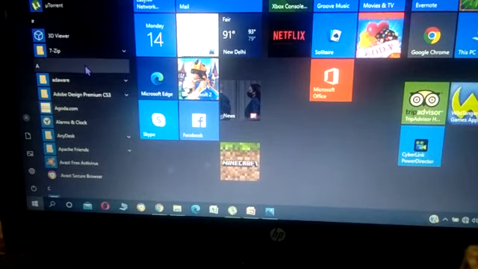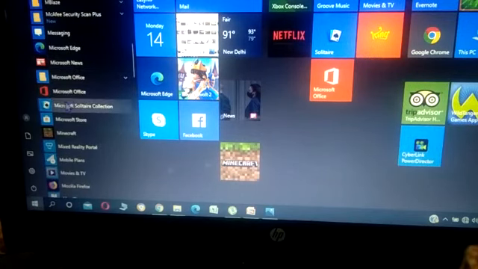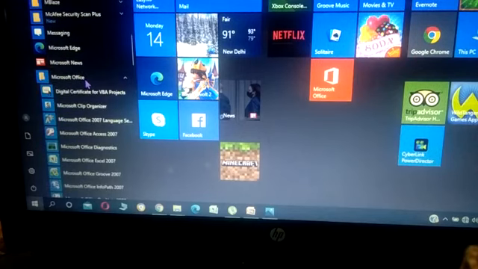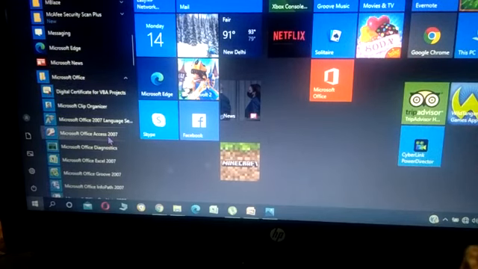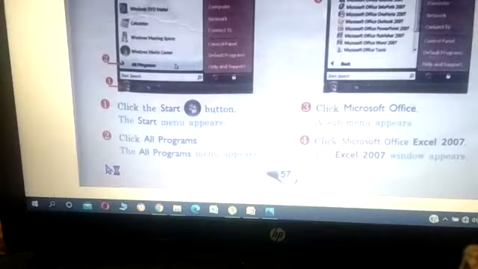Then I will look for Microsoft Office, right? So the third step is you will click on Microsoft Office, and after that you will look for Microsoft Office Excel 2007. When you click on this, you will see that Microsoft Office Excel appears on your screen.